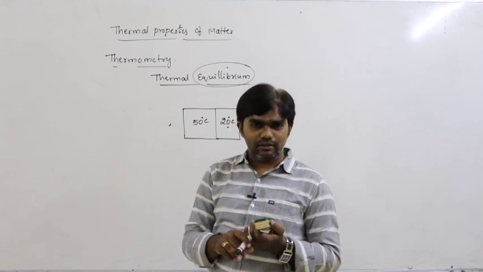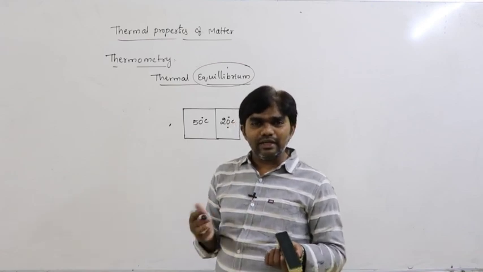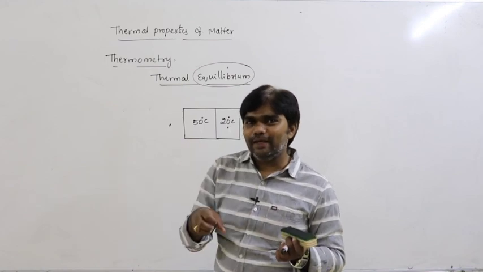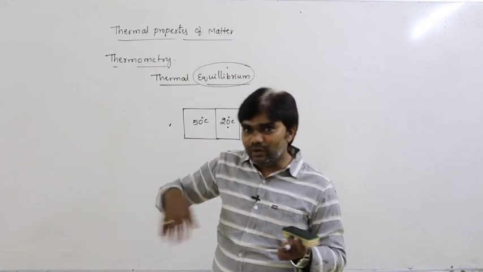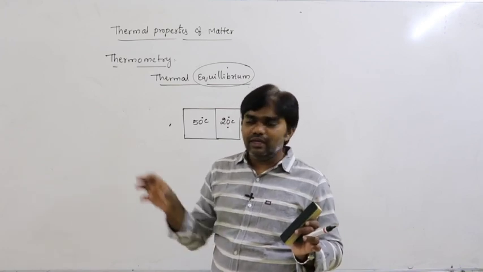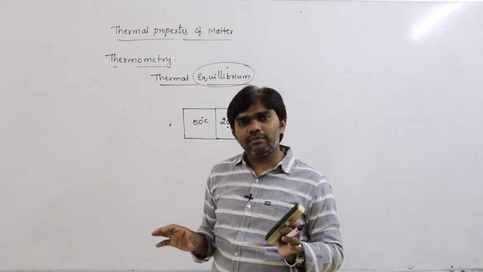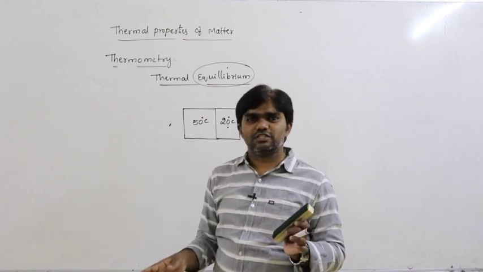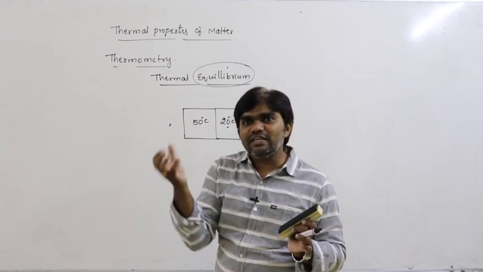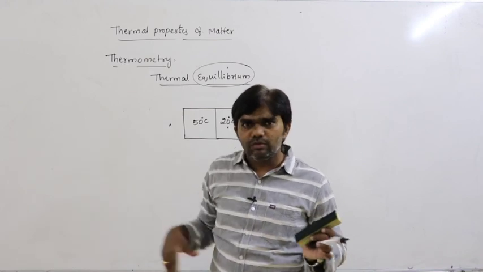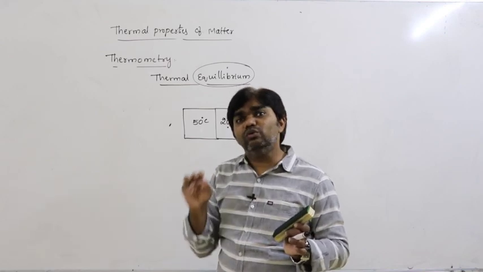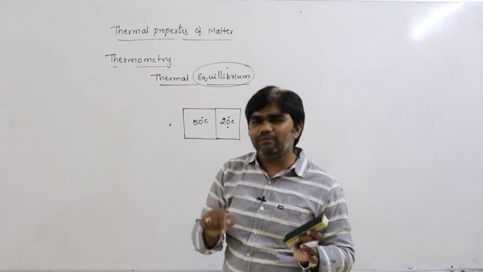Why does the temperature decrease? That's very important. Initially, the temperature of the coffee is greater than the surrounding temperature. For example, this is the room. If a cup of coffee is placed on the table, definitely the temperature decreases. Why? Initially, the temperature of the coffee is greater than the temperature of the room.